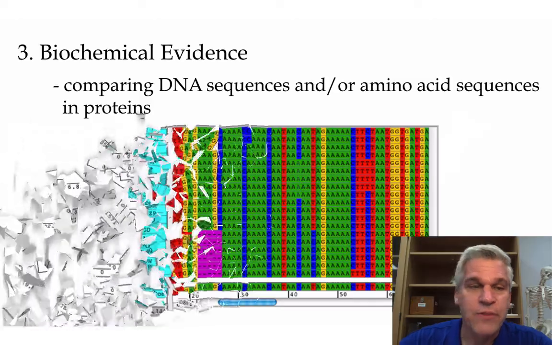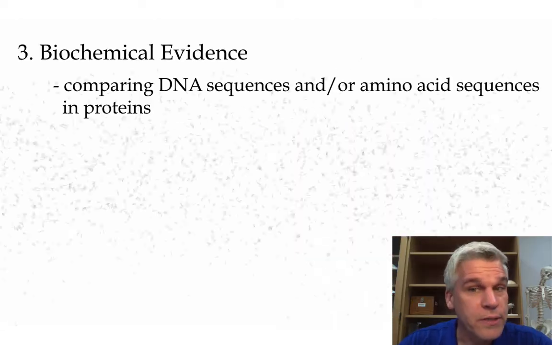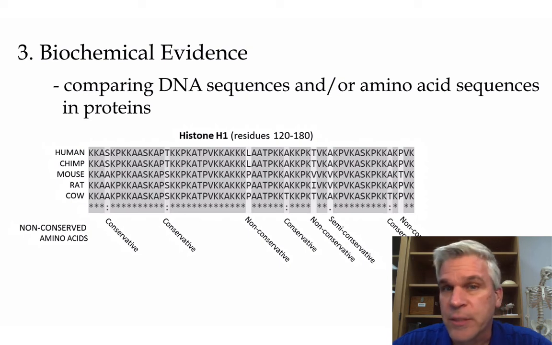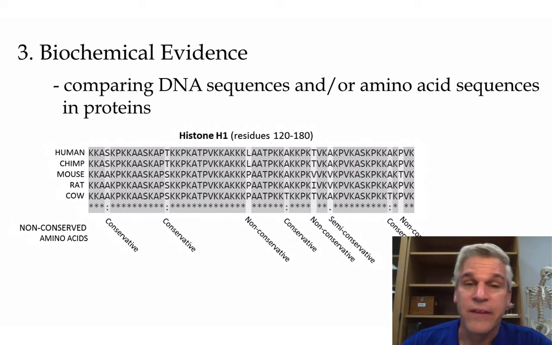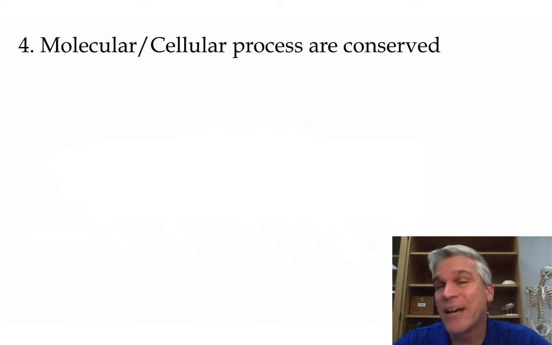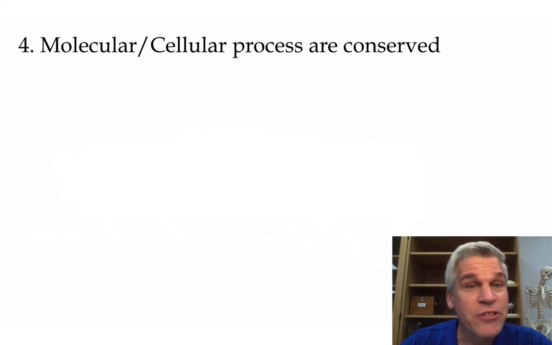We can do the same thing with proteins as well. So for instance, we can look at the different amino acids, and once again, the more similarities there are in a protein, the more similar that those species may be, the more differences there are, the more different they would be. Another piece of evidence is looking at molecular and cellular processes that have been conserved over time.